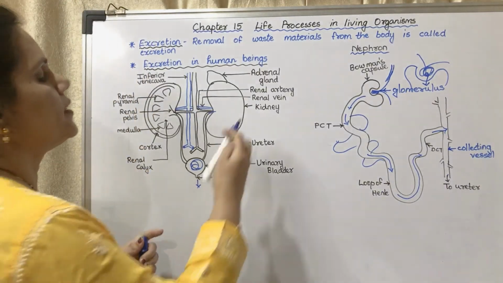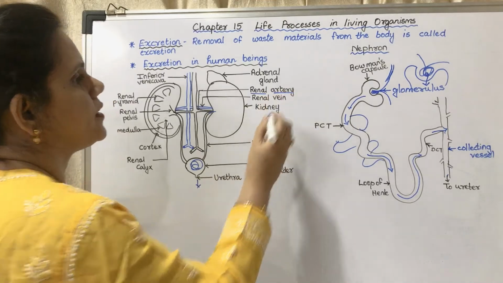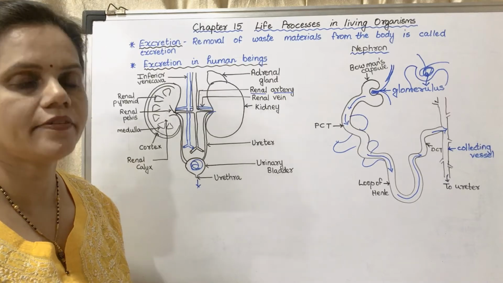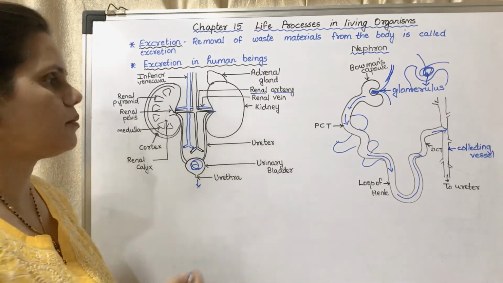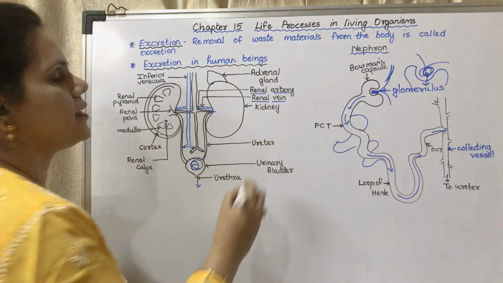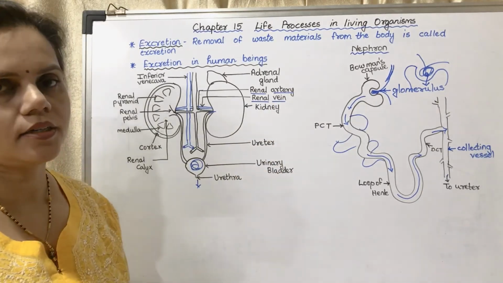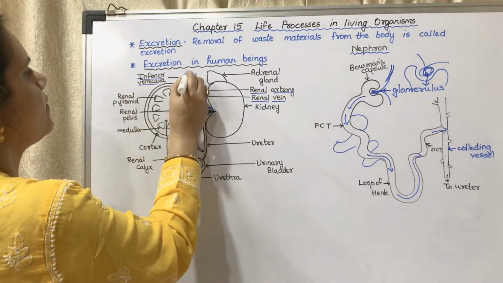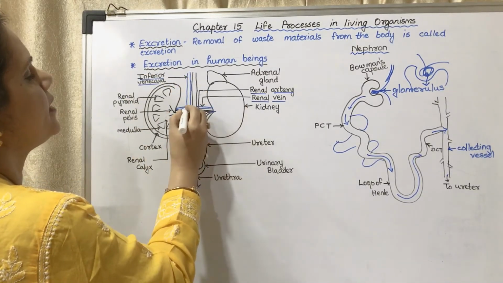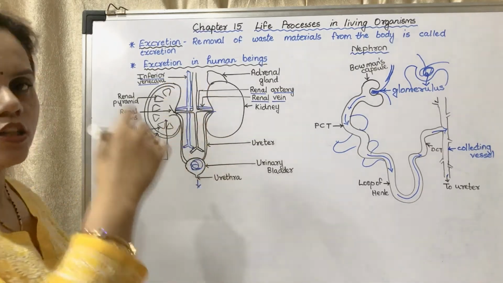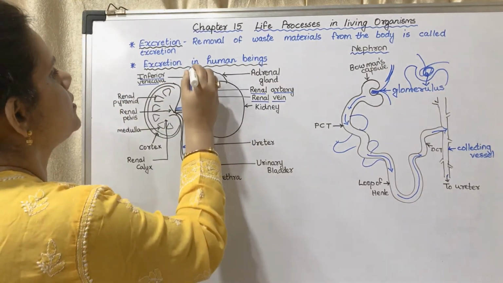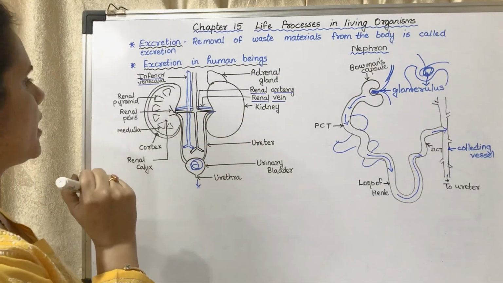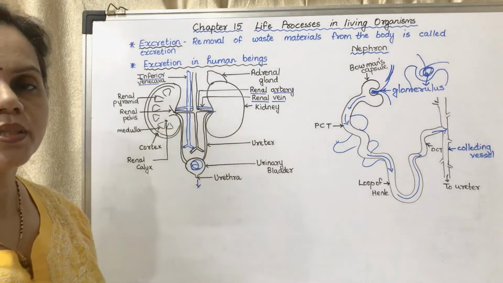Now you may see the renal artery. This is not given in the textbook. Renal artery is the artery which comes to the kidney and provides it with oxygenated blood, and renal vein takes the deoxygenated blood from the kidney to the heart. Inferior vena cava is the vein. The renal vein enters into the inferior vena cava and goes to the heart. This is the abdominal aorta, I haven't marked it, which comes and enters the kidney